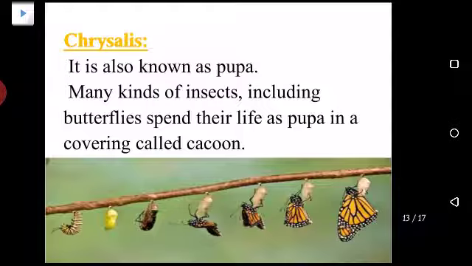And when it has changed into a butterfly, it moves out of the cocoon, but it still cannot fly. ये उड़ नहीं सकती. It has to get attached to that cocoon, and when it grows into an adult butterfly, it can easily fly away, but before that it cannot fly because it is not strong enough. वो इतनी strong नहीं होती, उसके पर यानी wings जो हैं वो इतने strong नहीं होते. That is why it has to get attached to that cocoon.